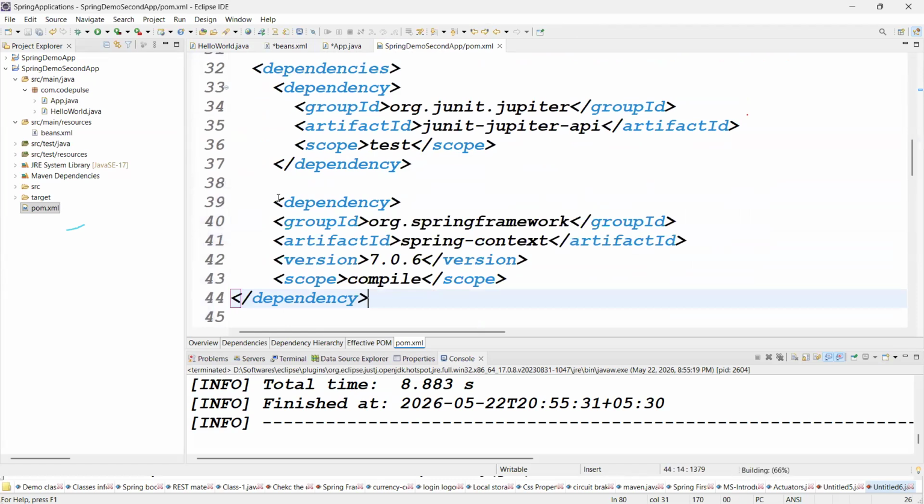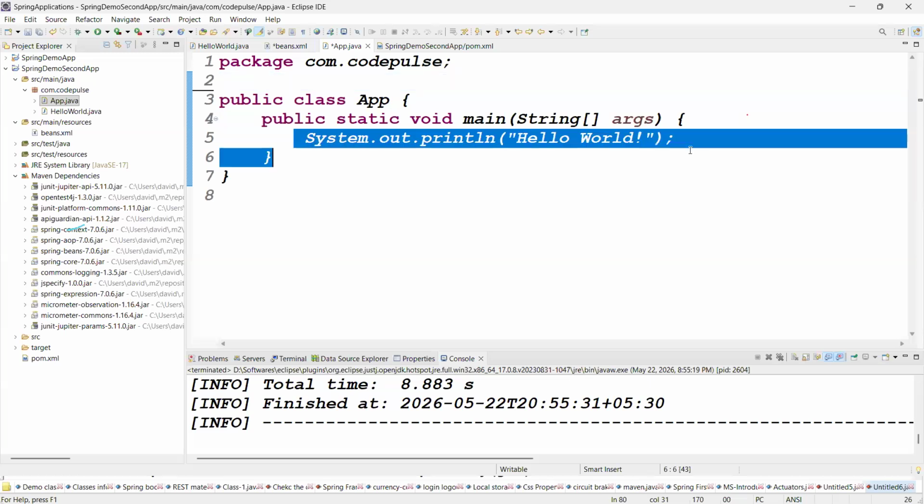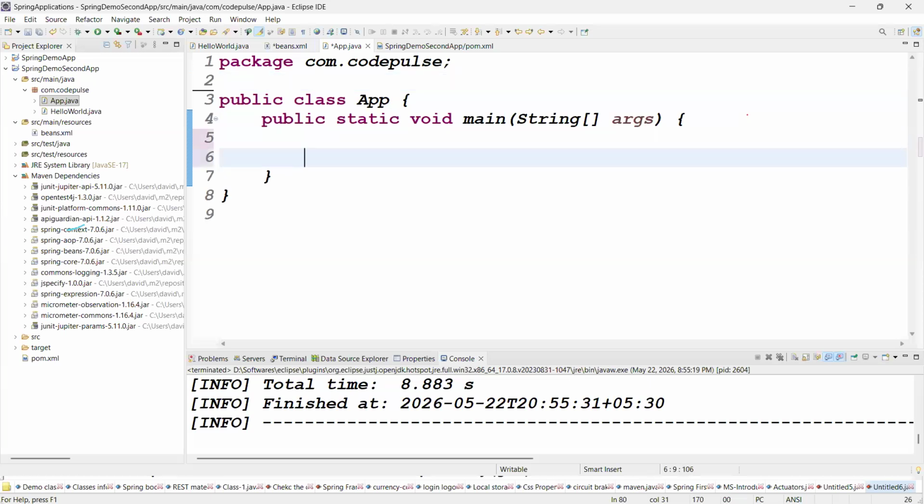See, guys, after adding the dependency, please check the Maven dependencies folder, whether dependencies are coming or not. After seeing confirmation, then only you can start the work. Okay, are you clear now? Spring AOP coming, Spring Beans coming, core coming, all are coming fine. Then you can go for the App.java file. Here you can start the container.